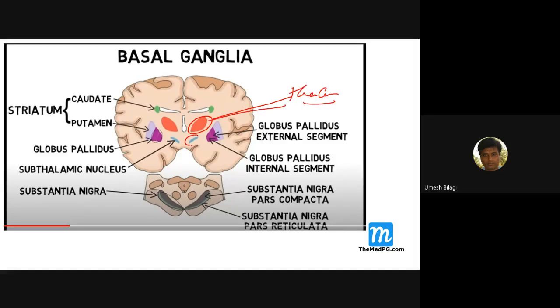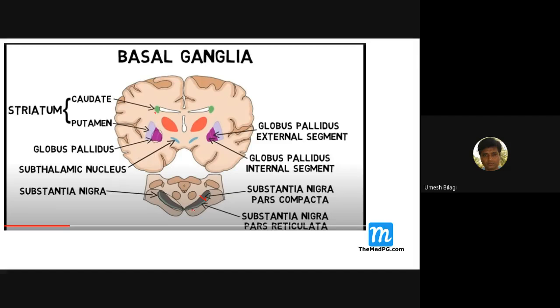And these things are the subthalamic nucleus, because they are below the thalamus. You can see that they are mentioned here. Now here in the midbrain, anteriorly you have the substantia nigra. You have to know all these things. The substantia nigra is further divided into substantia nigra compacta and substantia nigra reticulata. These two have functional importance.